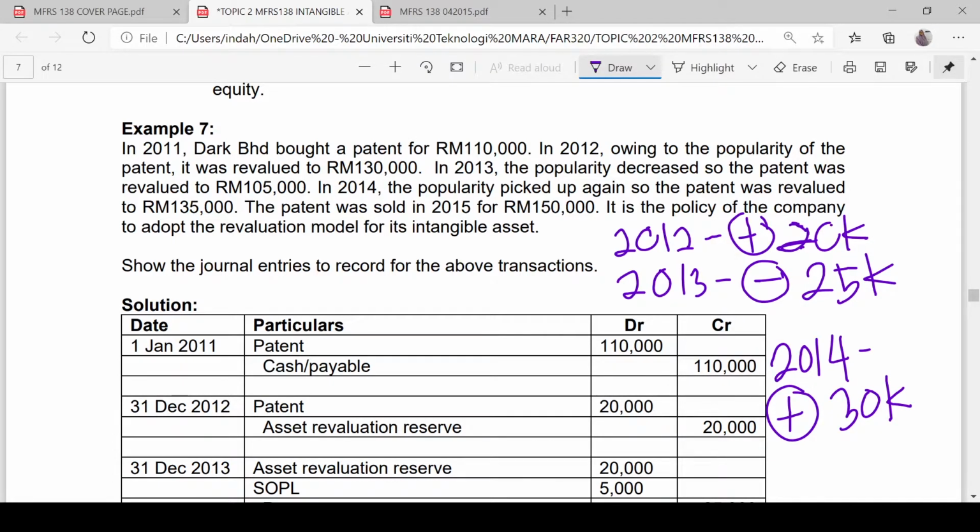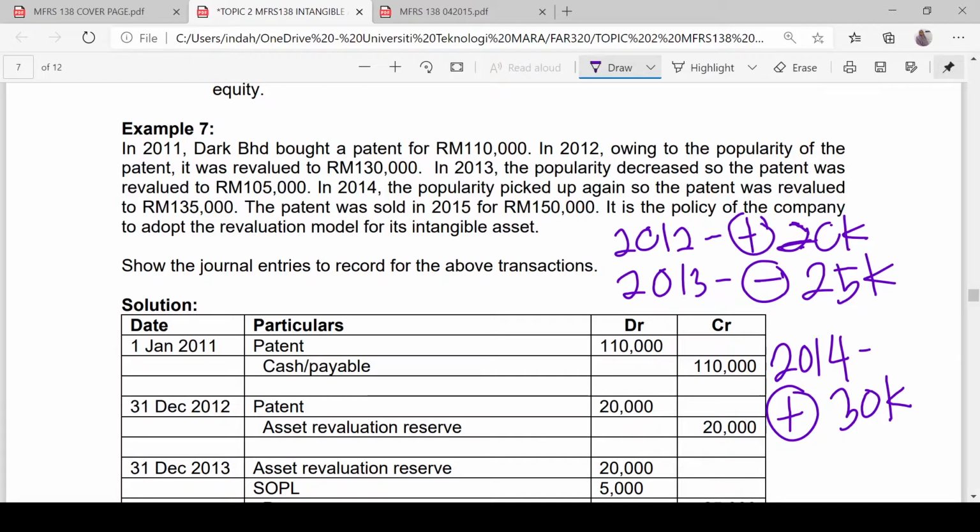Okay, so now we are going to record. And what happened in year 2015? The patent was sold for 150,000. So the disposal value of 150,000 will be compared with the carrying amount of 135,000. So there will be a gain on disposal of 15,000. Okay, so now let's prepare the journal entry.